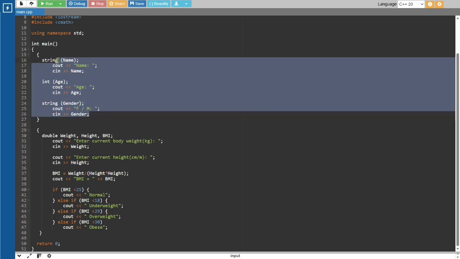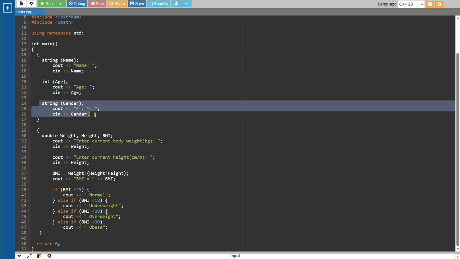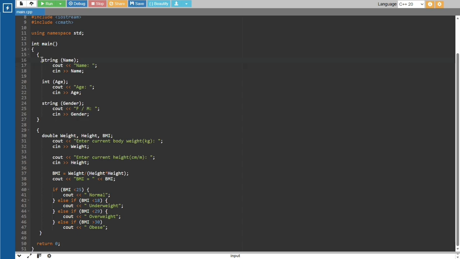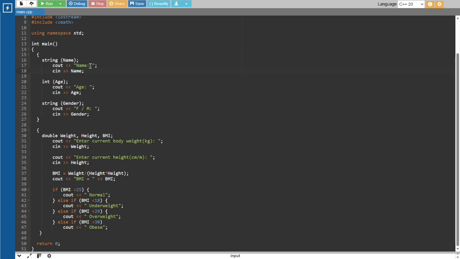This is for a basic introduction process where I make the user put in their name, age, and gender. In the first line I make string name, cout, then under the double arrows name, and then cin, double arrows again, name. This process will make it so that when the user keys in their name, it will display their name.